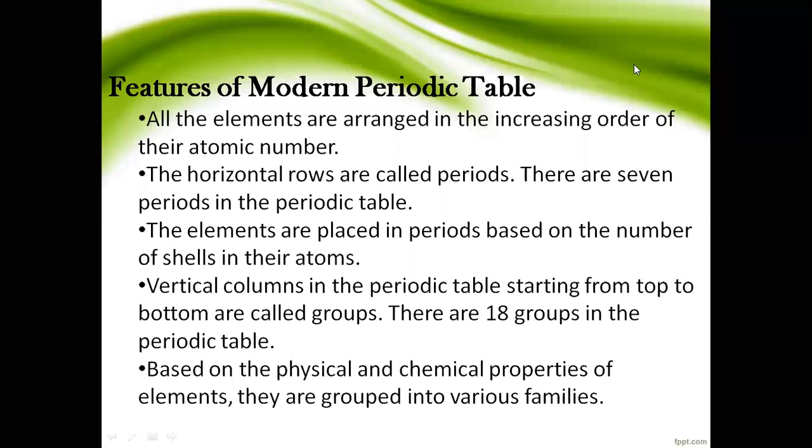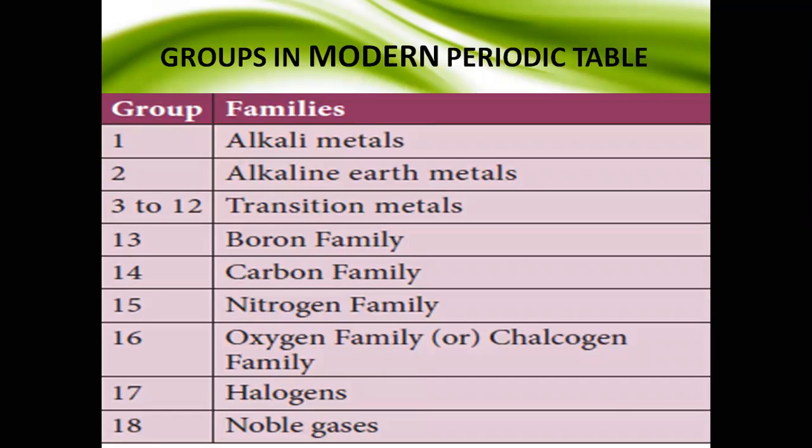So these are the features of the modern periodic table. The elements are arranged in increasing order of atomic number. The horizontal rows are called periods. There are 7 periods in the modern periodic table. The vertical columns are called groups. There are 18 groups in the modern periodic table. The elements are arranged in the periods based on the number of shells. The physical and chemical properties of elements are grouped into various families, that is alkali metals, alkaline earth metals, transition metals, etc.